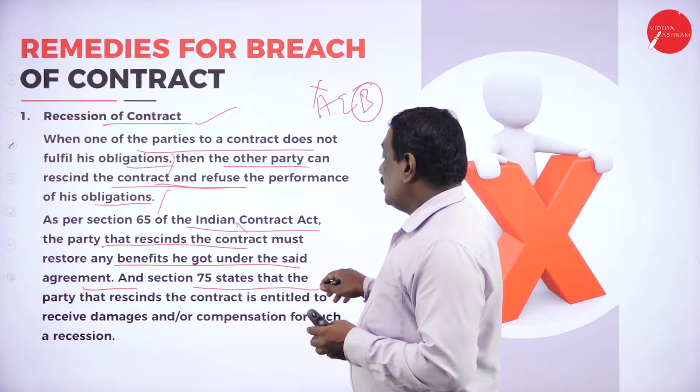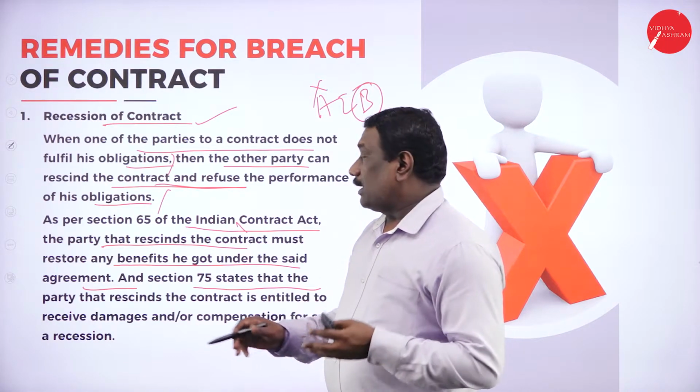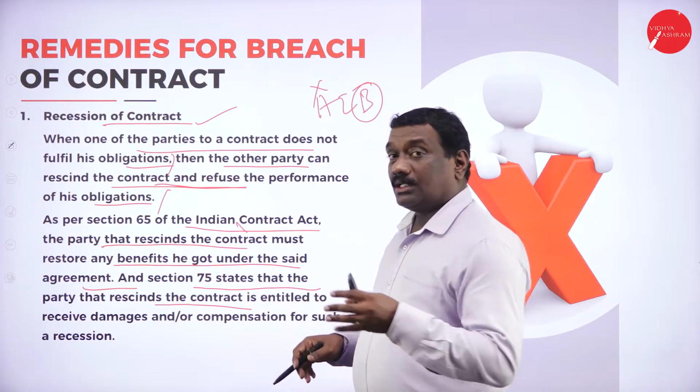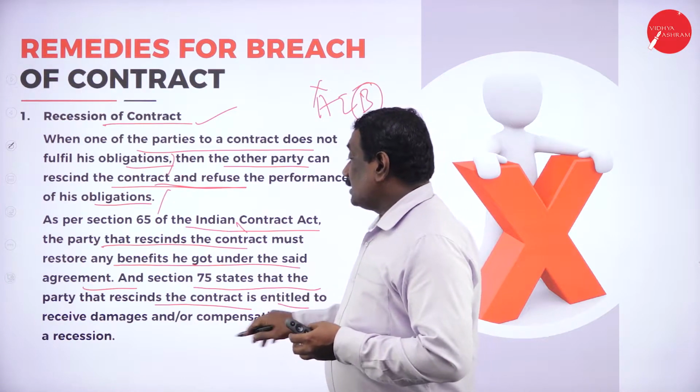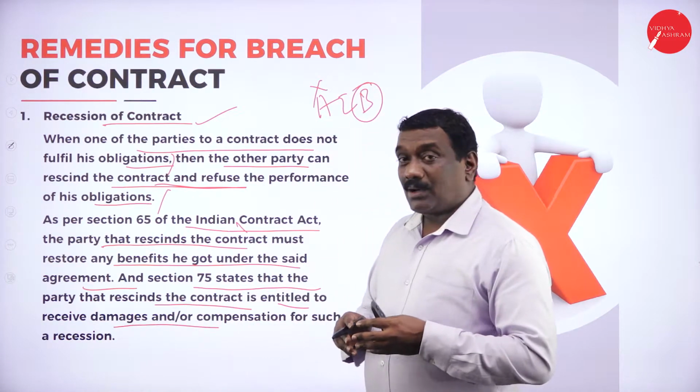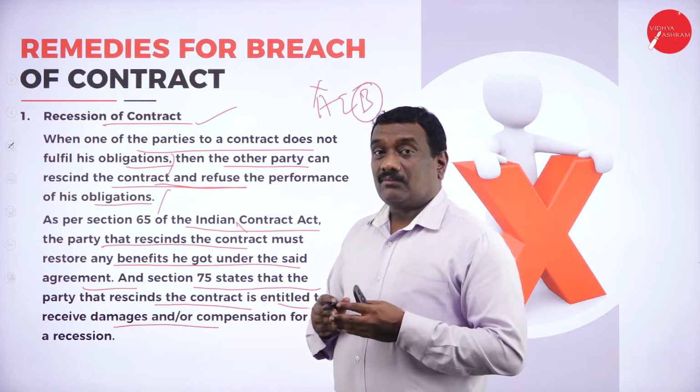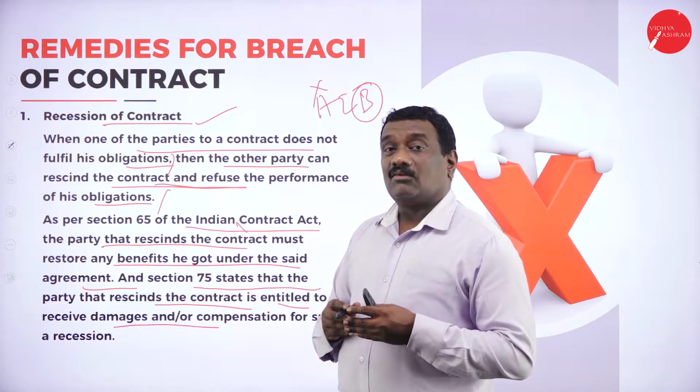And therefore, the party who was suffering because of the default of the other party is entitled to receive compensation.